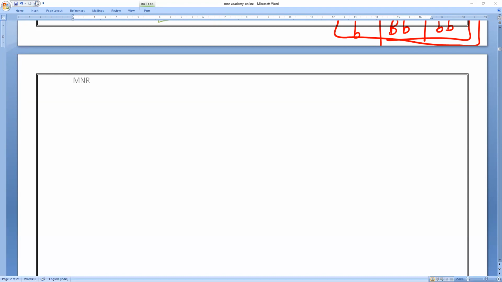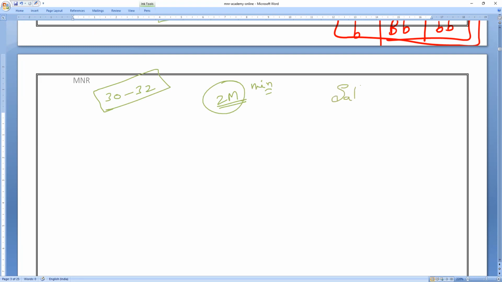There is no least priority. Again I'm saying you, unless you are clear with the page number, 1 minute. So that is salts. So page number 30, 31st and 32nd. Board exam also definitely 2 mark question. Minimum 2 mark question from this. So what is that you all people knows? That is salts. Salts prepared by using a raw material.